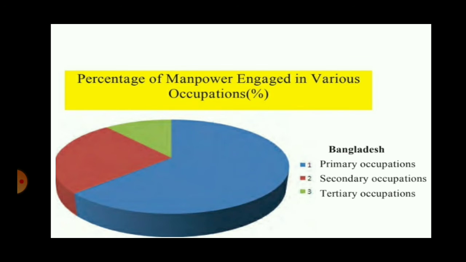Very less percent of people, as you can see, that green color is very less. So the tertiary occupation practiced by manpower here is very less. So this was about Bangladesh. Once again, majority of the manpower in Bangladesh is doing primary occupation. A very little part is occupied by tertiary and some part is occupied by secondary.